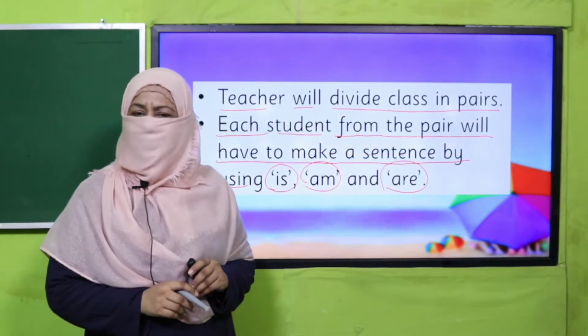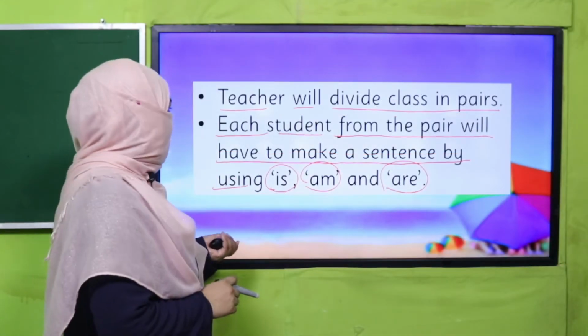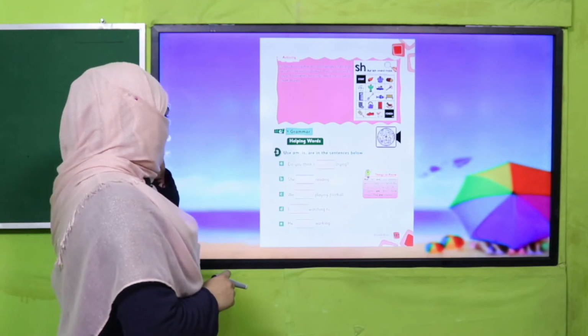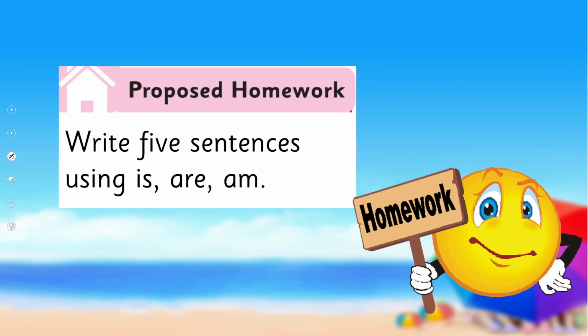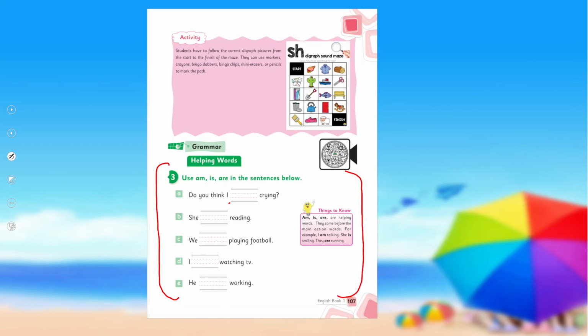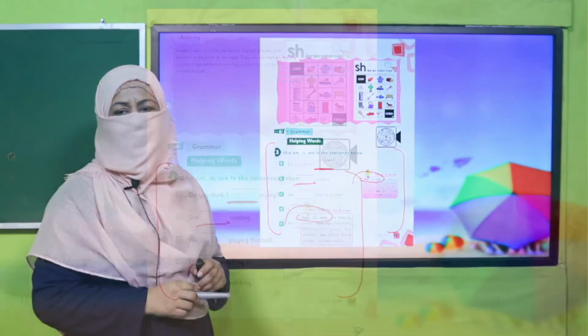Yes, my dear children, are you done with it? Good job. Now let's practice it from your book. You are going to complete these sentences as I've taught you. You have to look at this sentence and you have to complete it by selecting the correct is, are, or am. Okay, so pause the video, complete this task in your book, and then come back.